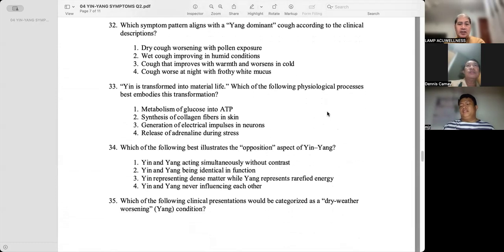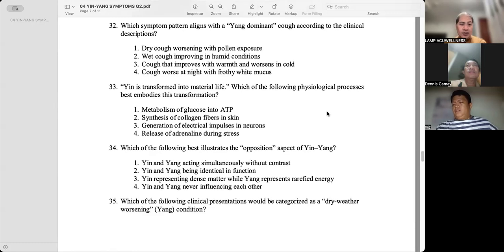Yin is transformed into material life. Which of the following physiological processes best embodies this transformation? Synthesis of collagen fiber in skin.